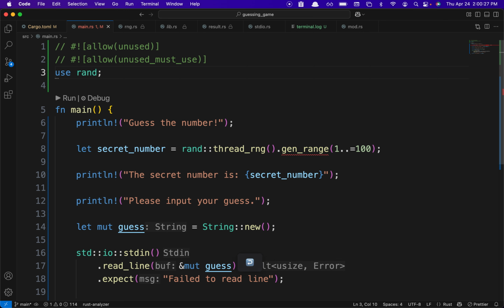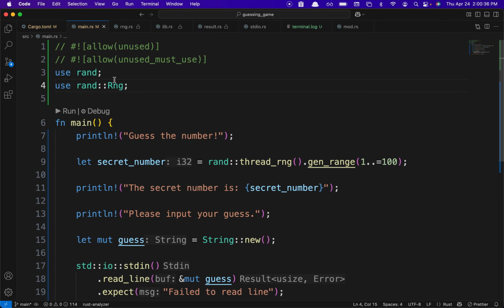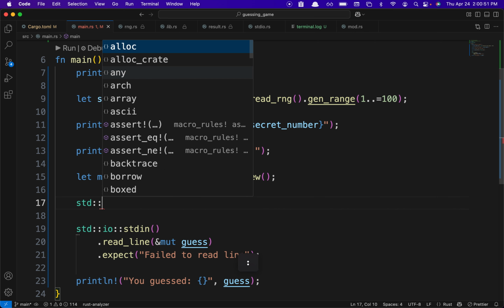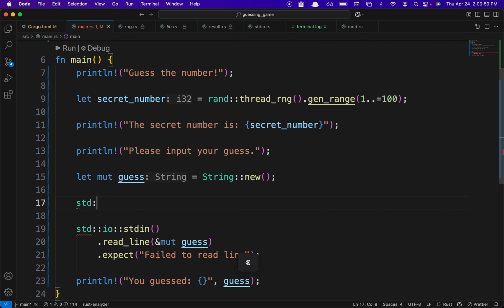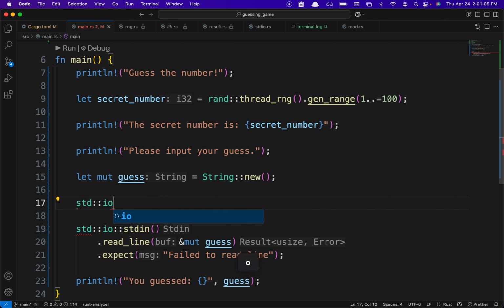So we need a rand, and then we need the range. I wonder what's the difference between these two. I think at top level we can use it always. For example, we can use std, because std is always part of the Rust program, the standard library. But if it's IO, then you'll need to import it, I think.